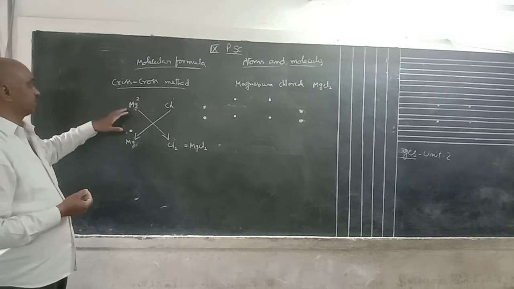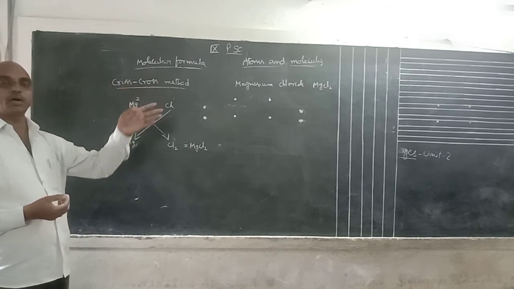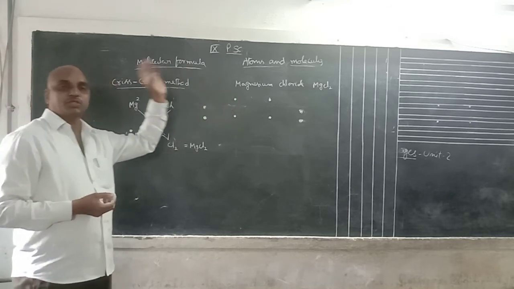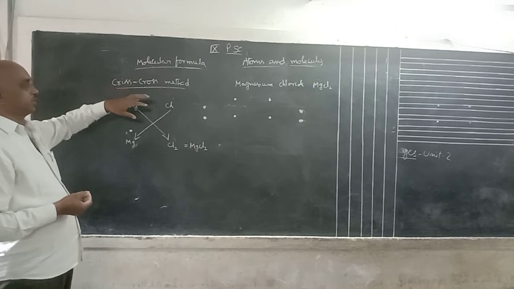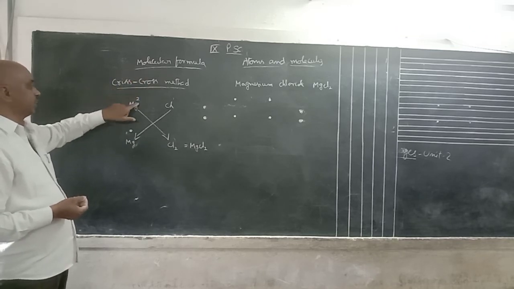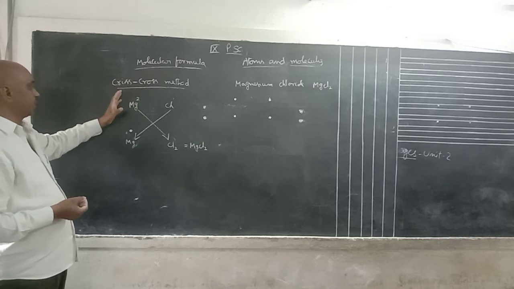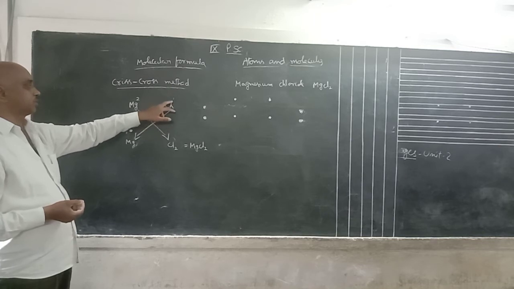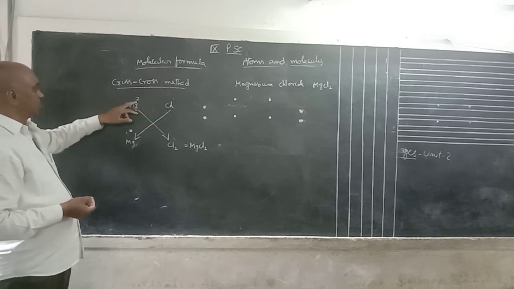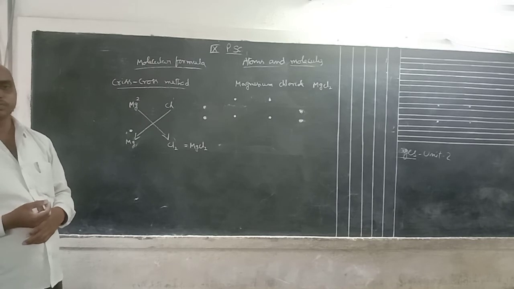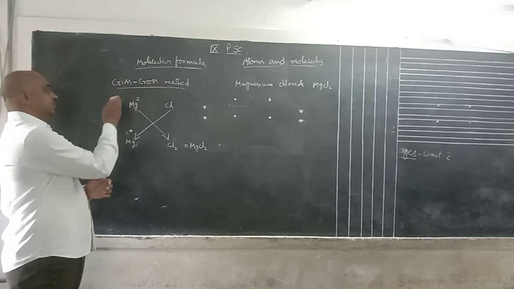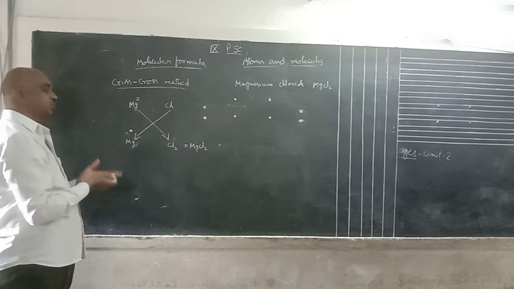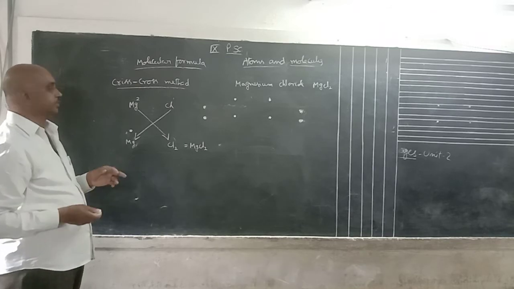Once again, listen. The criss-cross method is how to write the molecular formula of a compound or molecule. For example, magnesium chloride. First, magnesium means Mg. What is the valence of magnesium? 2. The cation valency is on the left side, the anion valency on the right side. Chloride means Cl, that valence is 1. 2, 1. Take the LCM, that value is 2. Divide with the LCM. 2 by 2 means 1. Top 1, bottom 1. 1 means no need to write.